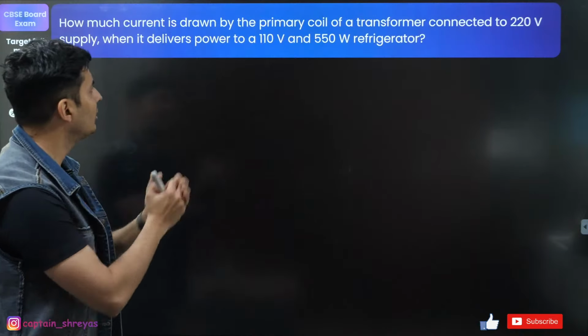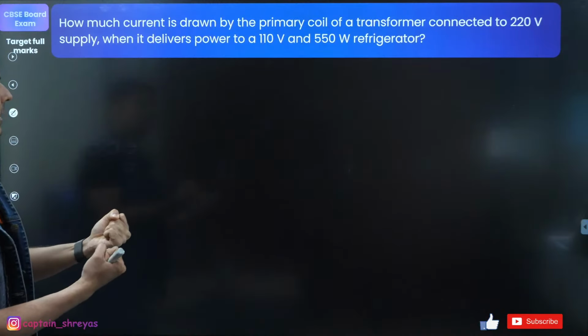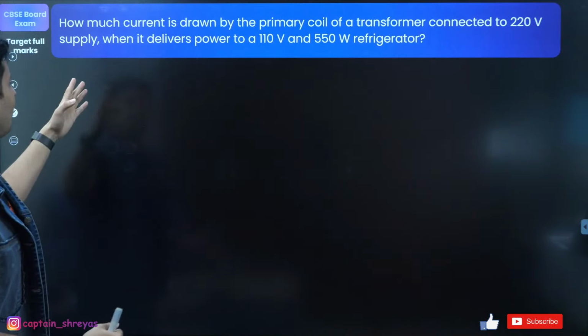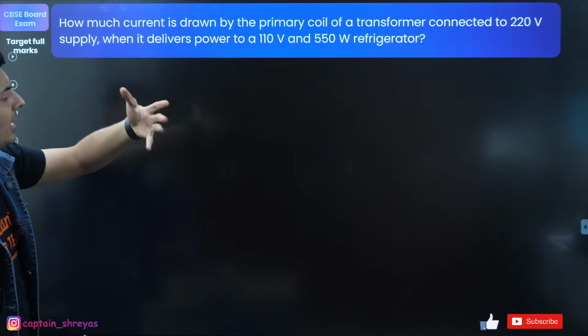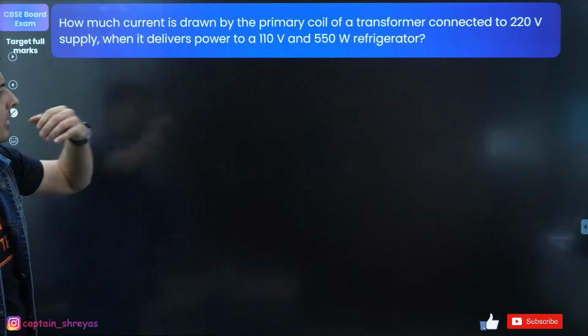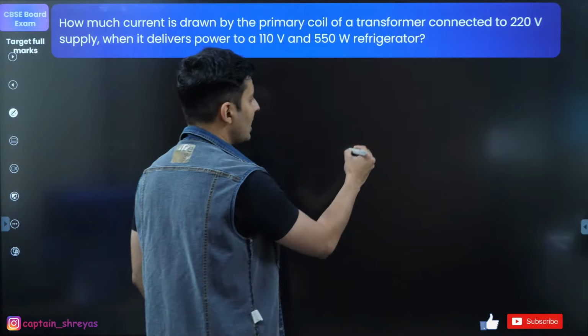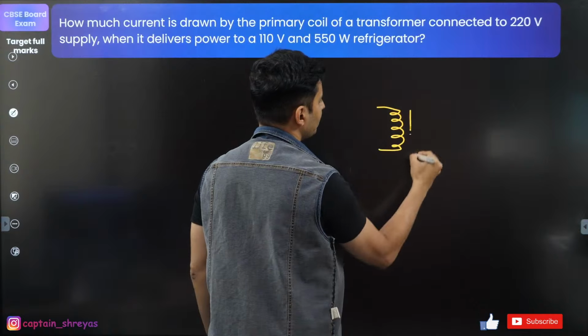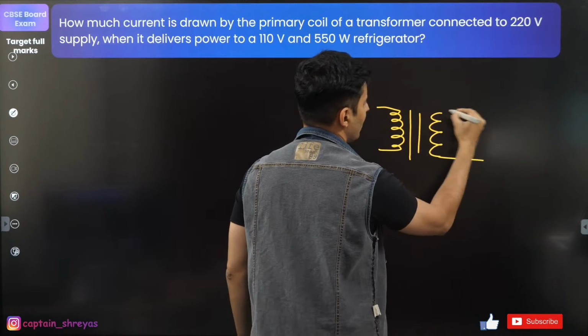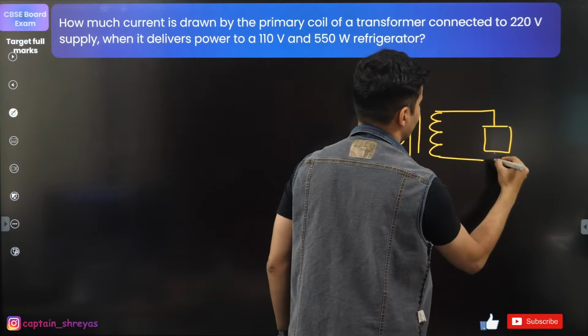How much current is drawn by the primary coil of a transformer connected to 220 volt supply when it delivers power of 110 volts and to a 550 watt refrigerator? So we have basically a transformer connected to a refrigerator.